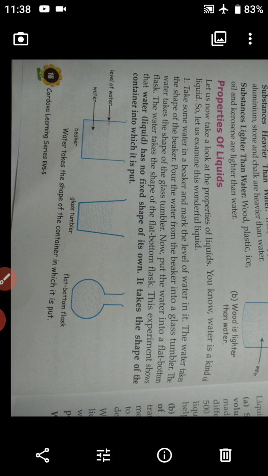So whenever we put water in a different container, it will take the shape of the container.